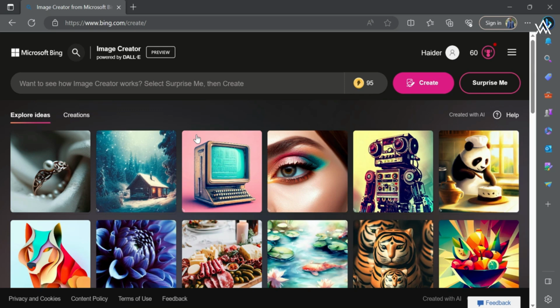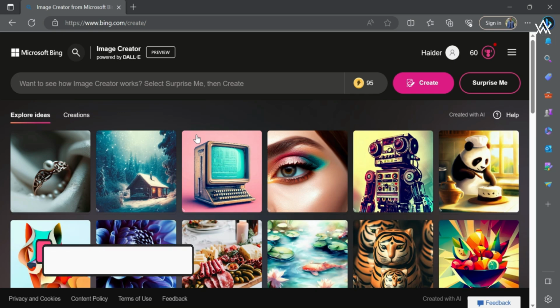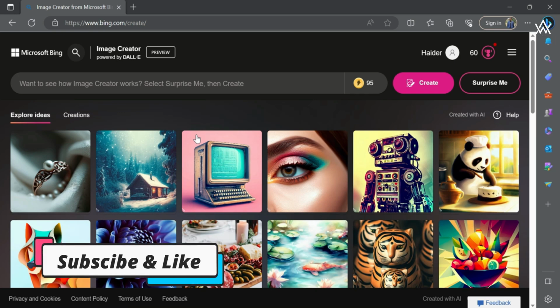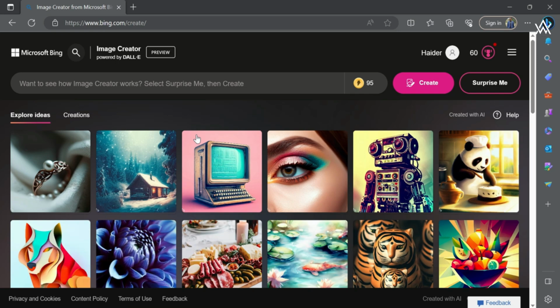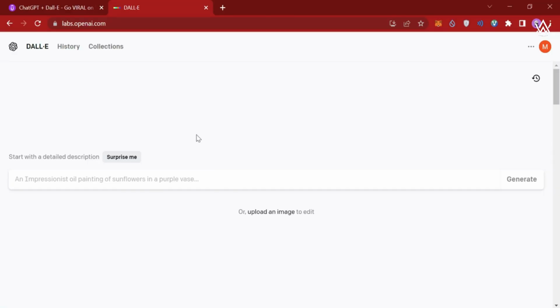In this video, we will create images for our shorts, and then we will use those images to create our YouTube videos and TikToks. Very simple. So we can use two softwares. So we're going to use Dall. Dall is from OpenAI, the same company that produced ChatGPT.